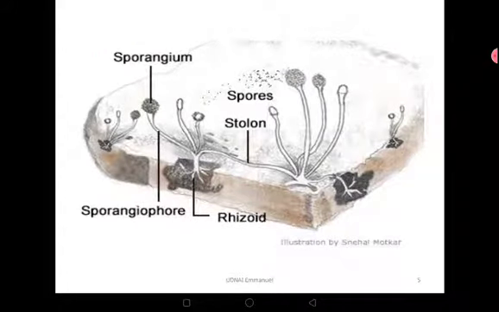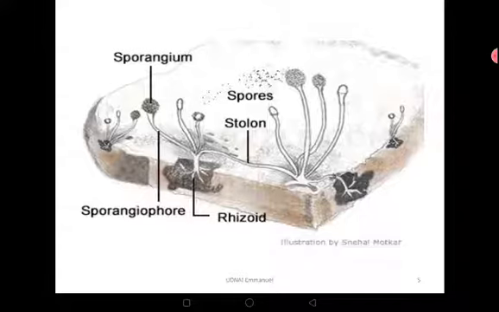So we can look at that bread mold there, a member of phylum Zygomycota, and its structure has the rhizoids, and the stolons, and those are the rooting hyphae. Then it has the sporangiophore, that vertical hypha, then the sporangium that eventually contains the spores.